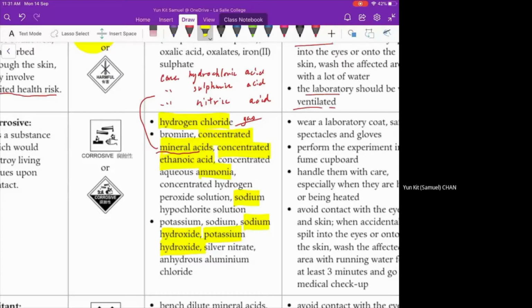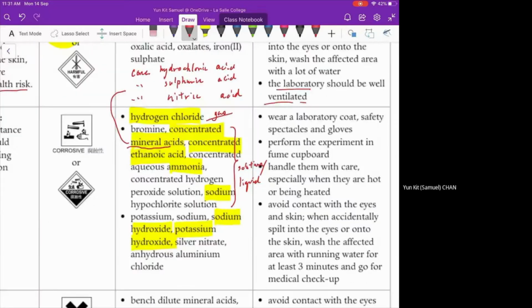Now these substances here, they are solution or liquid. Solution is not a liquid. Who can tell me what is the difference between solution and liquid?